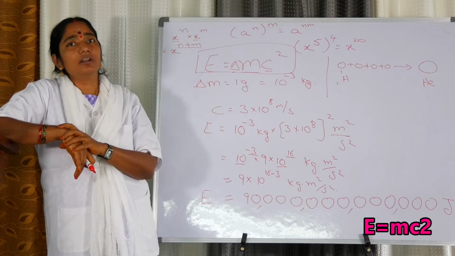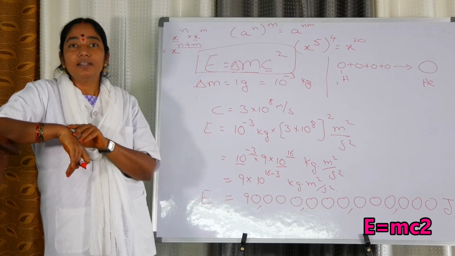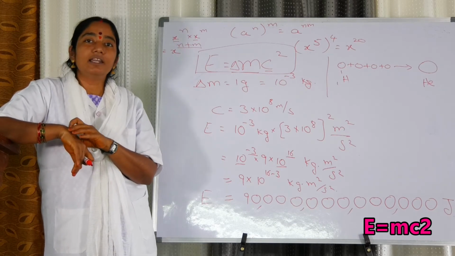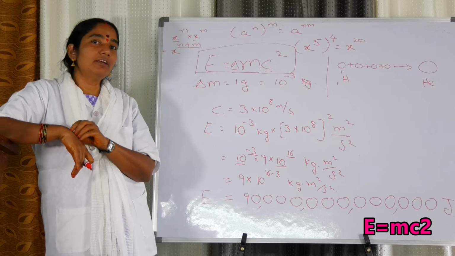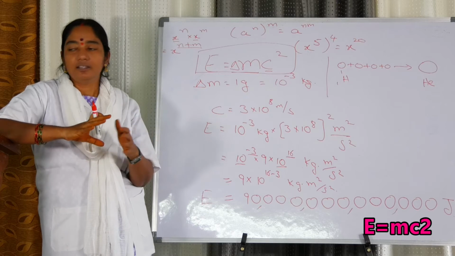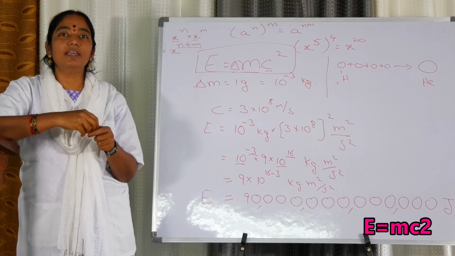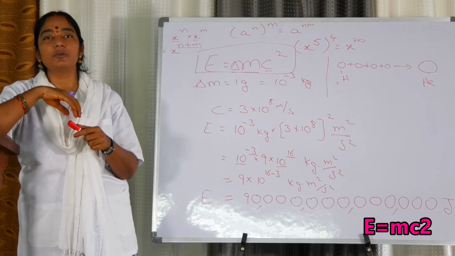And the second one, that also is one of the very important things given by Einstein, that is the photoelectric effect. Today, energy is nothing but economy. We can even say energy and economy are directly proportional.